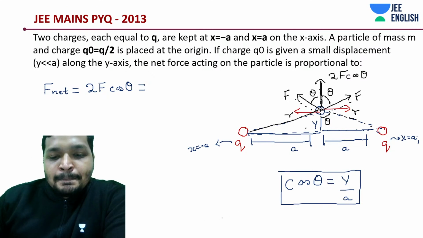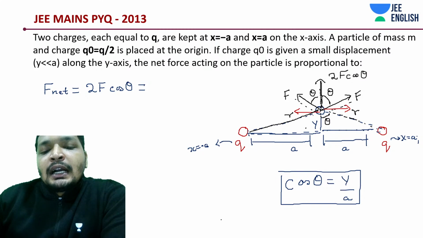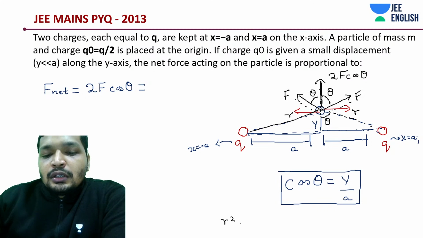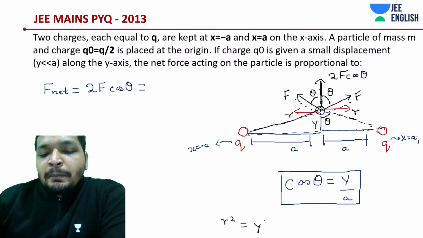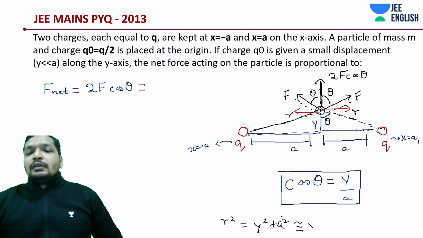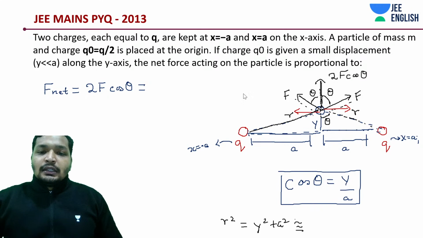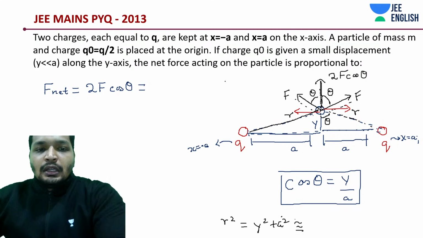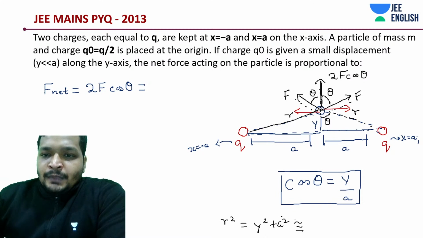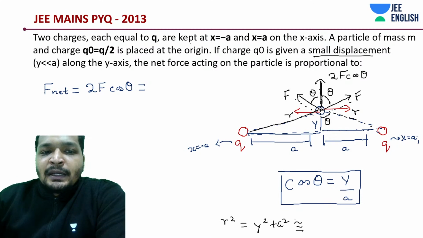So r square is equal to y square plus a square. Simple. Can we simply say this is approximately equal to a square? Because it has been given only a small displacement and a is comparatively larger than y.